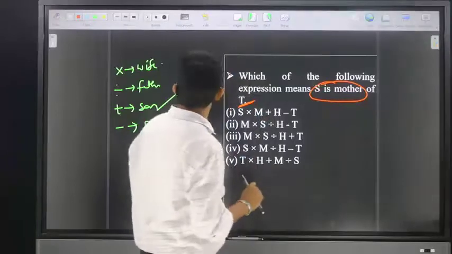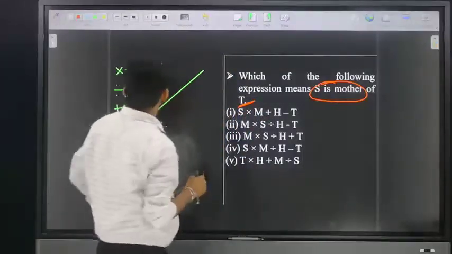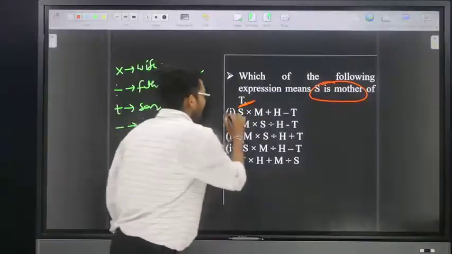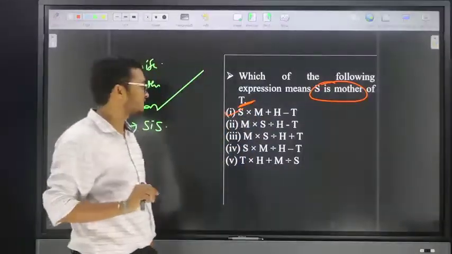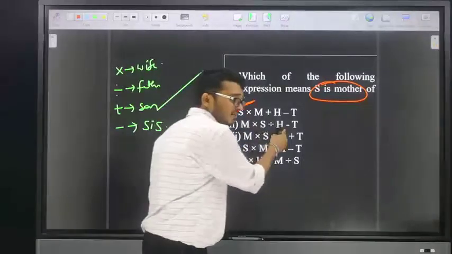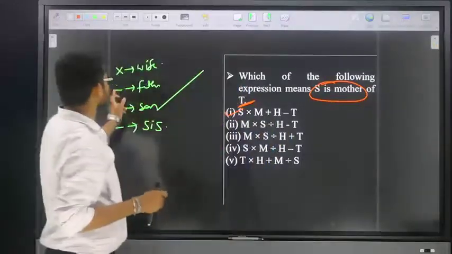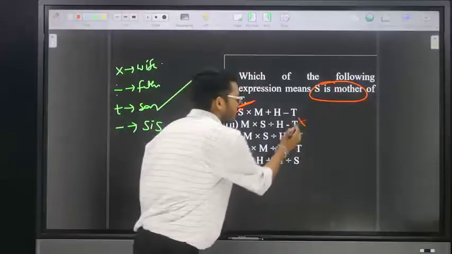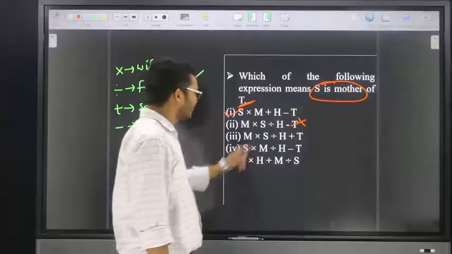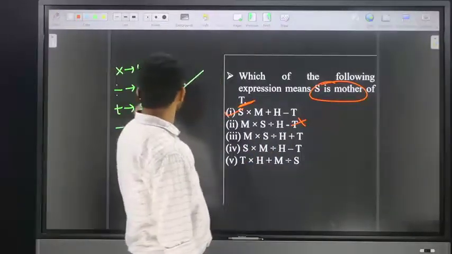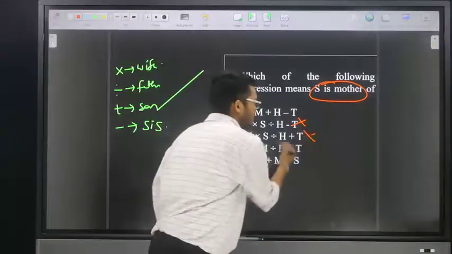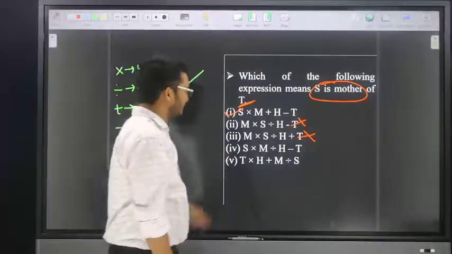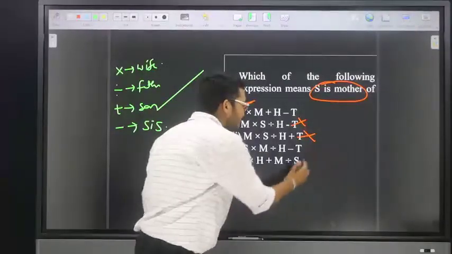Suppose, friends, we check option number 1: S into M, into means wife, so here S is female. There is a chance. Second option: S divided by means S is father, so S is male. No chance for option number 2. Third option: S divided by means S is father, so S is male. No chance for option number 3. Next, go for option number 4: S into means there is a chance.